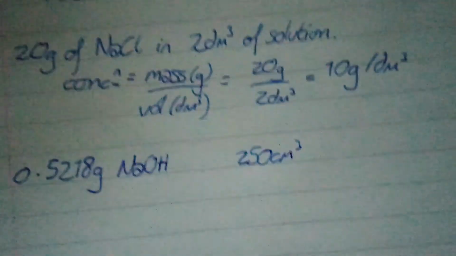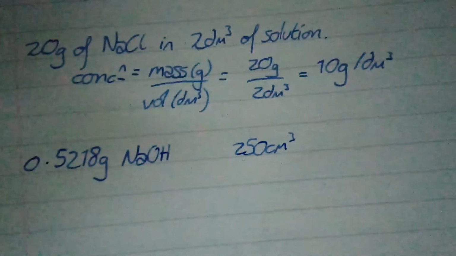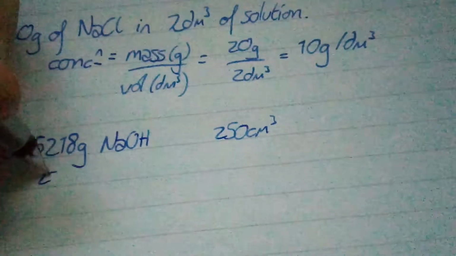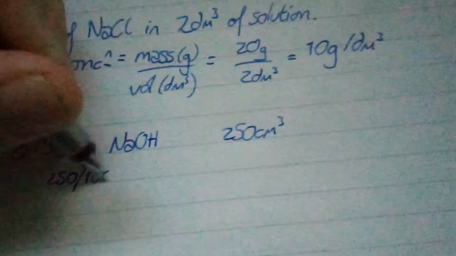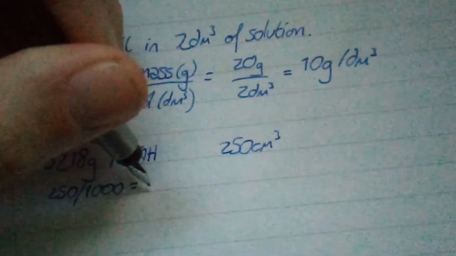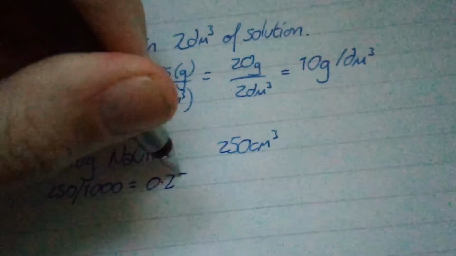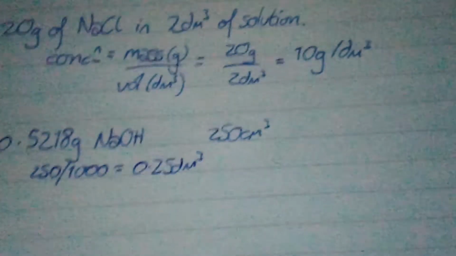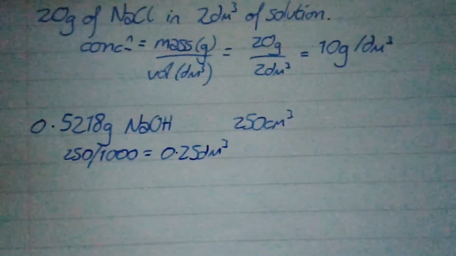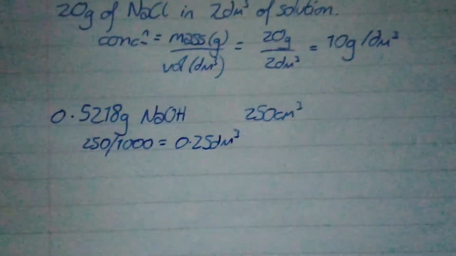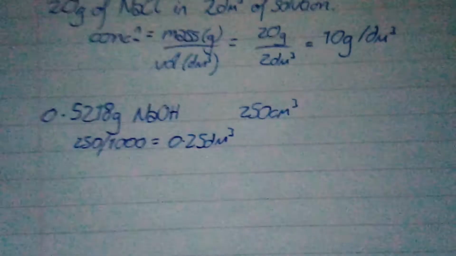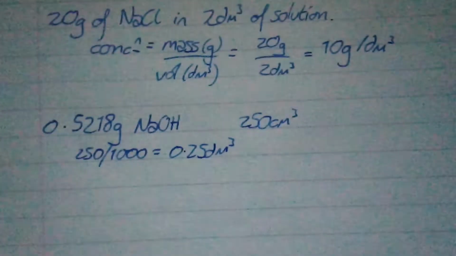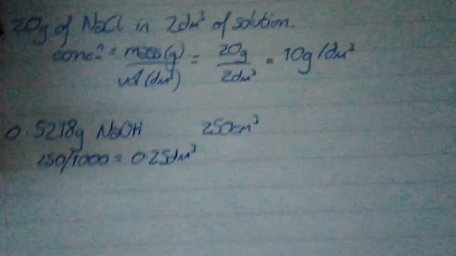So first of all, I have to convert that. 250 divided by 1,000 equals 0.25 decimeters cubed. That would always be worth 1 mark. So just dividing by 1,000 is worth a mark. If you get stuck in the exam and it's in centimeters cubed, divide it by 1,000. That's your mark. Sorted.